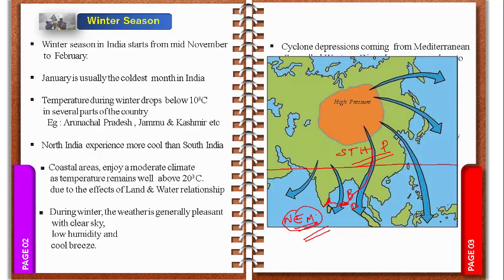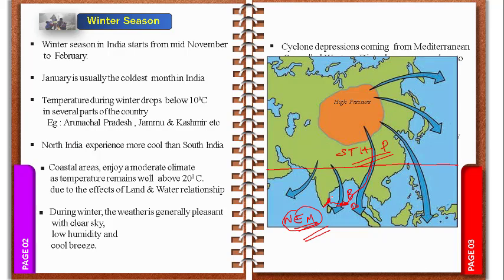Just to remember, the northeast monsoon, we also call the retreating monsoon or outset monsoon. So no need to worry. When we study the next topic, you can understand more about the monsoon seasons. Just to remember here, in the winter season also we get rainfall. Recently, just in the last month, we heard news about a huge amount of rainfall in the Tamil Nadu, Andhra Pradesh, Odisha region, making much destruction. Cyclonic depressions occur. Yes, we understood that.